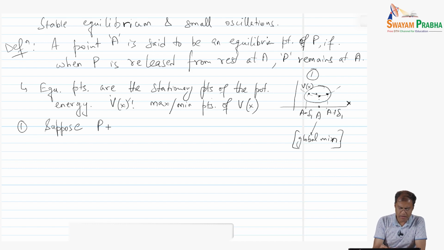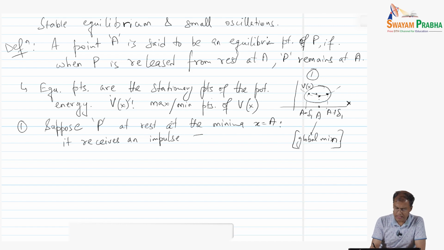Suppose the point P at rest at the minima x equal to A receives an impulse J. If the particle is sitting at x equal to A, it is not going to do anything; it is going to sit at that point.